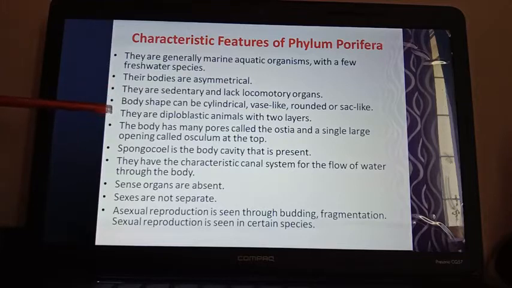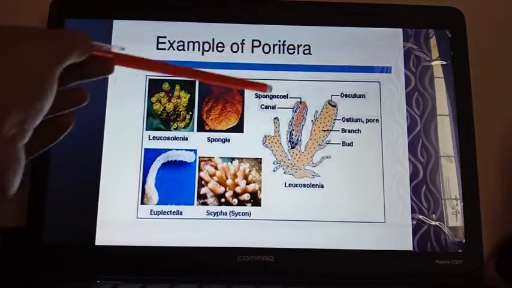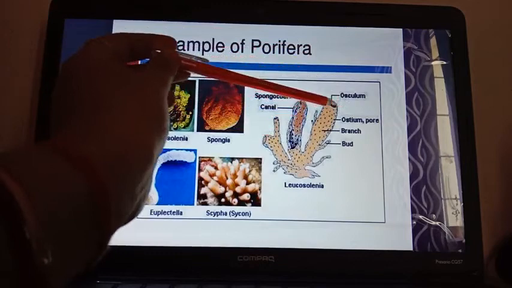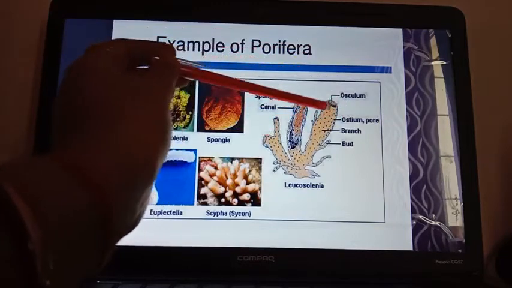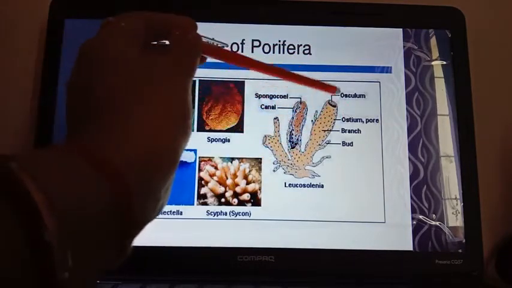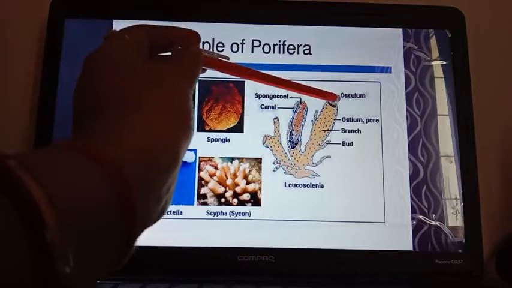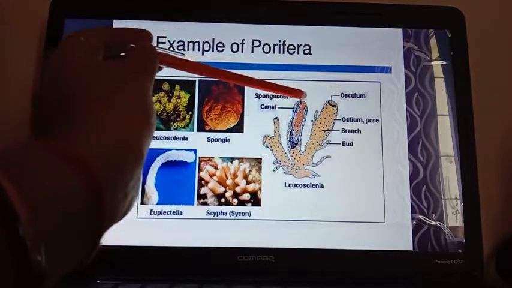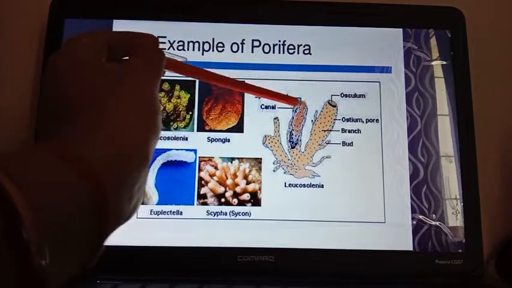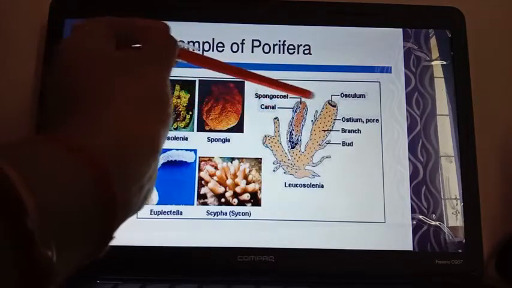They are diploblastic, meaning they have two layers in their body, mainly ectoderm and endoderm. The body has many pores called ostia and a single large opening called the osculum at the top. If I show you the picture, you can understand what ostia and osculum are. Ostium or ostia are the pores present throughout their body, and the osculum is the large opening present at the top of each branch.